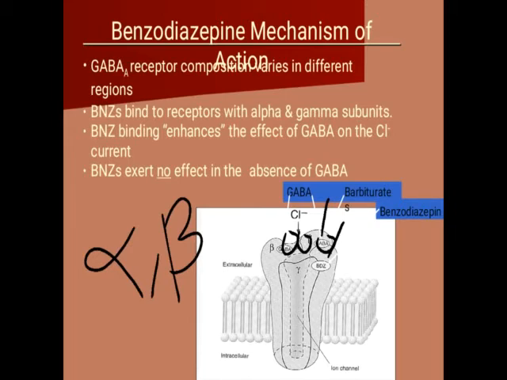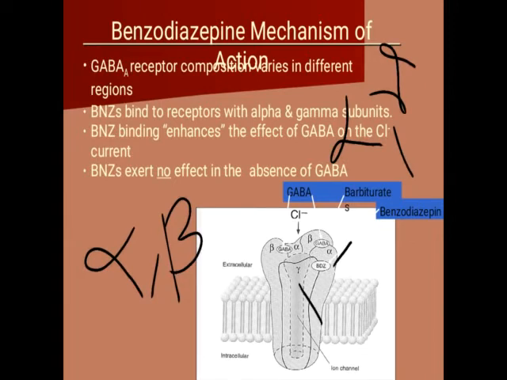Now, if we are giving the benzodiazepam, this benzodiazepam can bind to the alpha and gamma subunits. Here the alpha subunit is there, and this is the gamma subunit. In between them, the binding of benzodiazepam takes place. Okay, so that is the complete mechanism of action of sedative hypnotics. Are you getting my point?